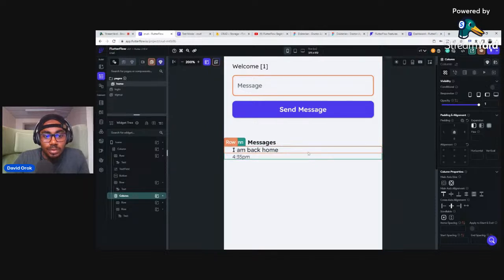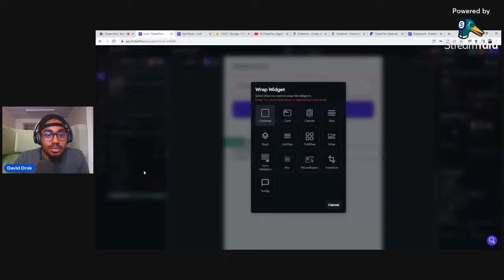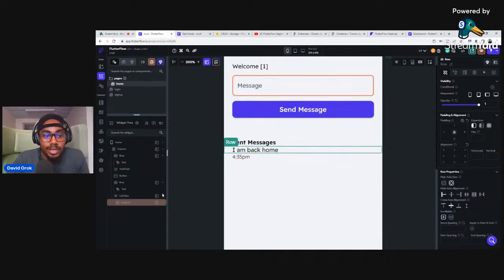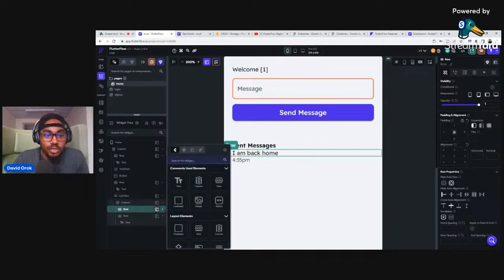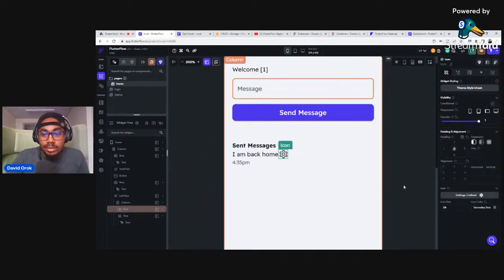The next thing I need to quickly do is wrap this column inside a widget called list view, because that's what I will be able to use in getting information from the database to query, right? So I put that in a list view. In this first row now, I'm going to click on this column to open it. The first row, I click on it. I'm going to add an icon in the first row.